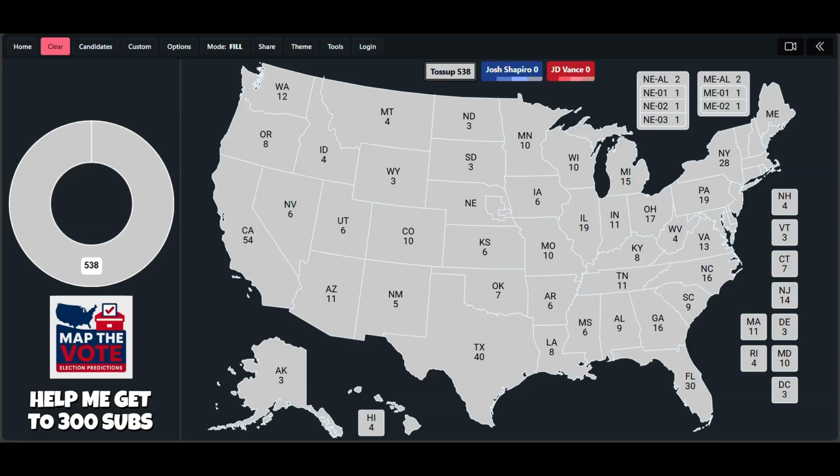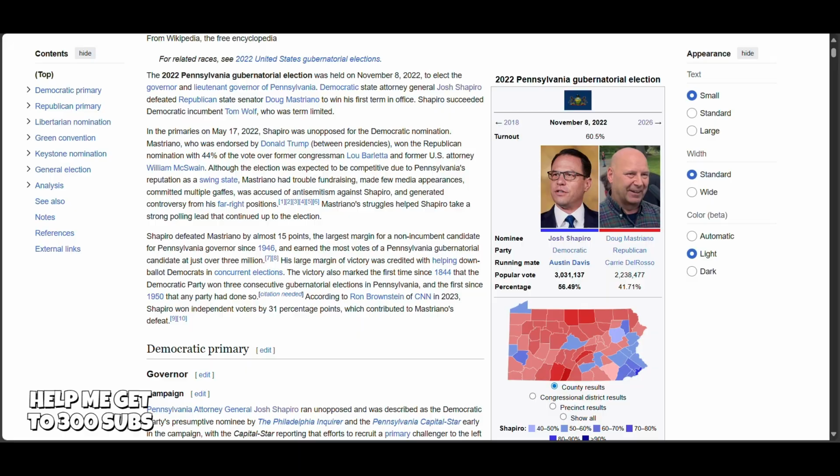Today we're going to be looking at a 2028 presidential election matchup between Pennsylvania's Democratic Governor Josh Shapiro and Republican Vice President J.D. Vance. Now, if you didn't know, Josh Shapiro is the incumbent Democratic governor of Pennsylvania. He was first elected in 2022 and he is running for re-election as governor in 2026. When he was elected in 2022, he won by a huge margin.